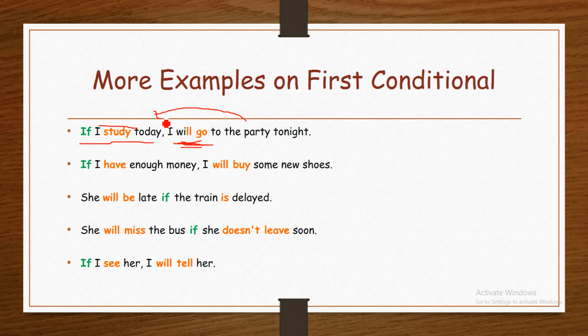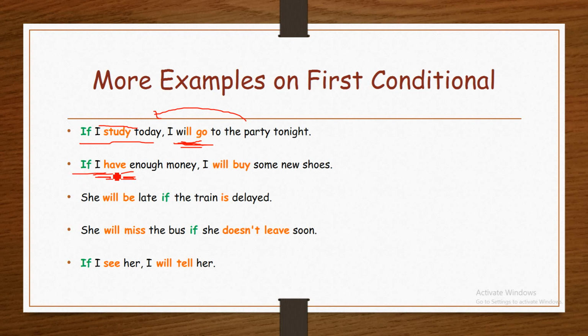It describes an action that might happen in a near future. If I have enough money, I will buy some new shoes. It is a condition that might happen in a near future.